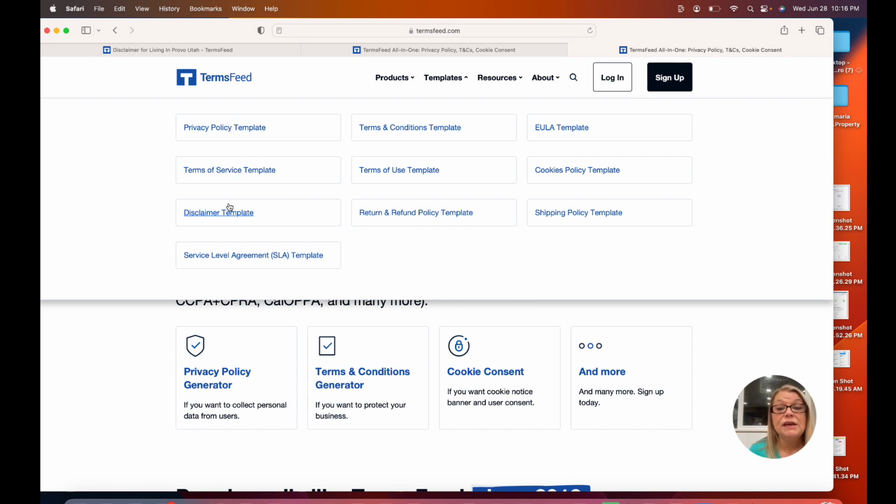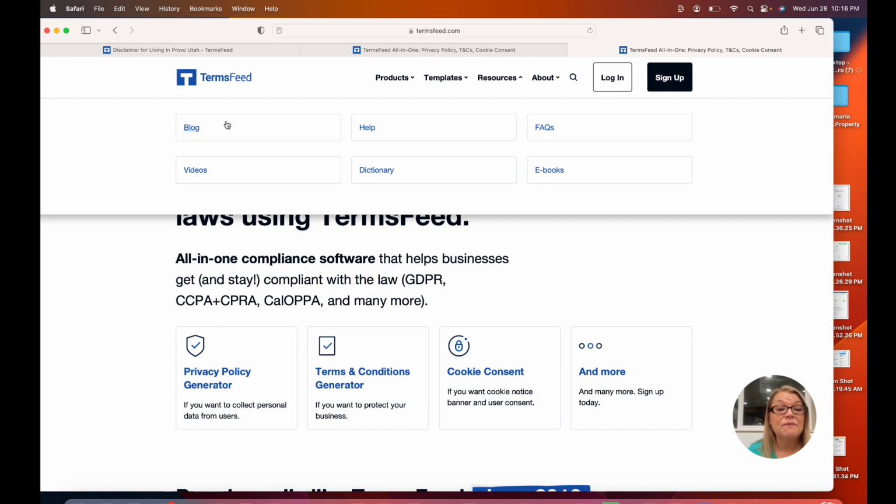Now, if you're selling e-commerce products or courses and things, then you need to have this return and refund policy template. You can also have a terms of use template, terms and conditions template, and then a service level agreement, as well as cookies, shipping policy if you're shipping items, and the EULA, which I don't know what that is. So if you want to put that in the comments, it's something I don't know about. They also have a blog that explains a lot of this, which is kind of nice. And they have some videos and a dictionary and their facts.